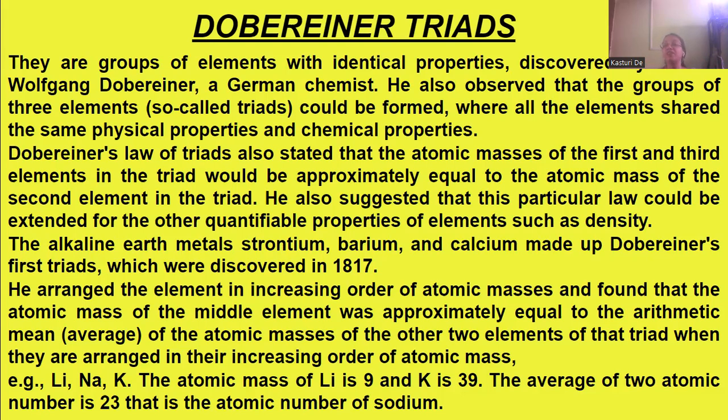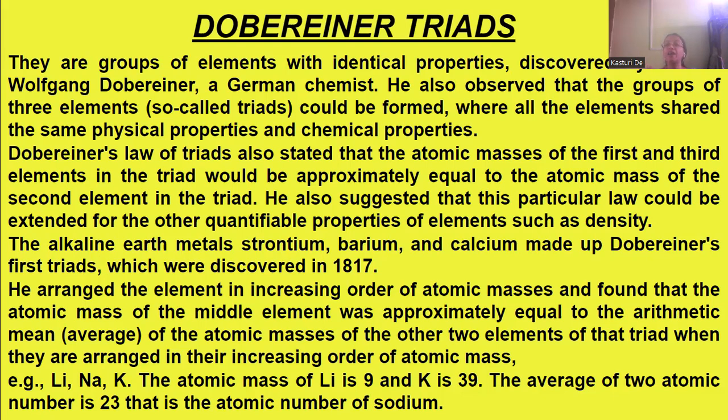He also suggested that this particular law could be extended to other quantifiable properties of the elements, such as density. So he suggested that this law, that the average atomic mass of the first and the third element would be equal to the atomic mass of the second element of the triad, could be extended to other quantifiable properties of the elements such as density.